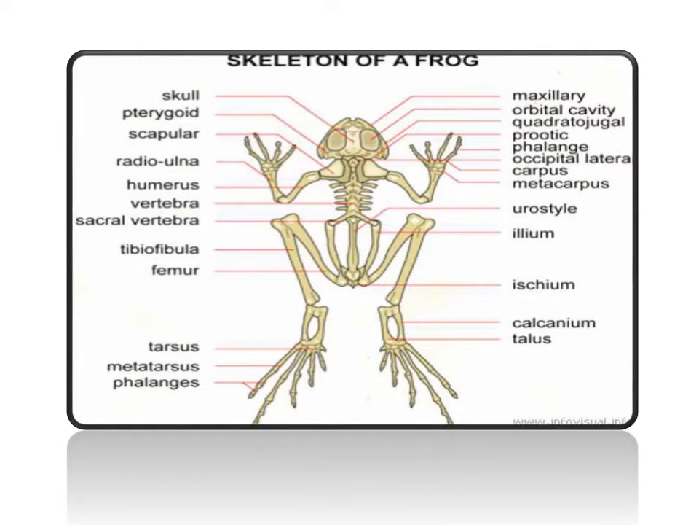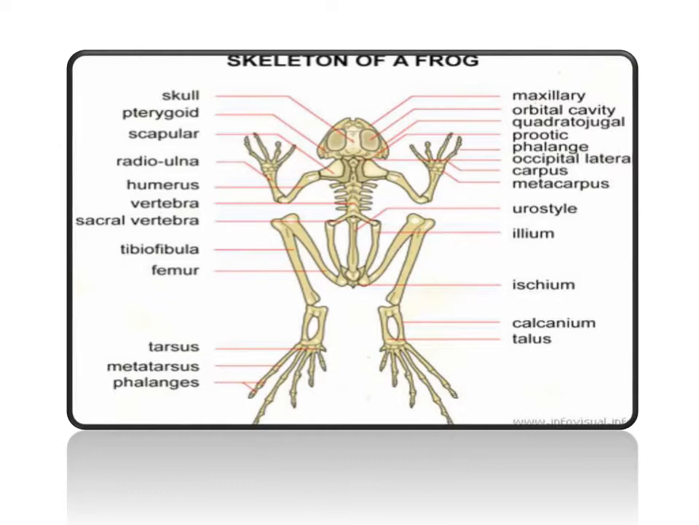The axial skeleton is composed of the skull and the vertebrae, whereas the appendicular skeleton is made of limbs and the girdles. The limbs and the girdles together form the appendicular skeletal system.